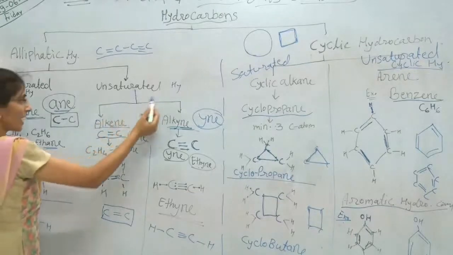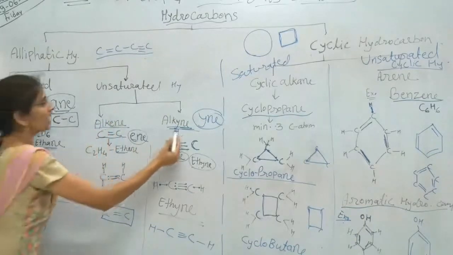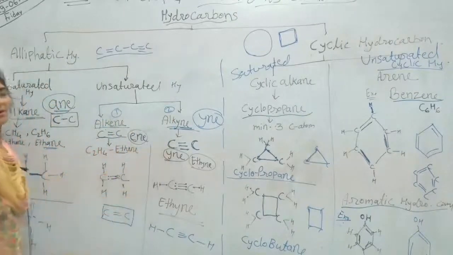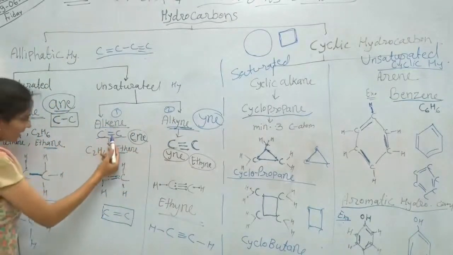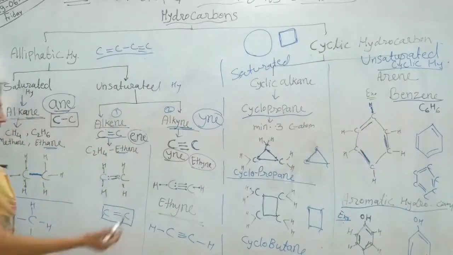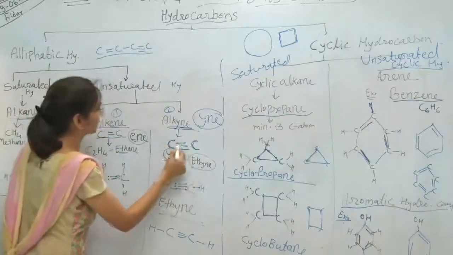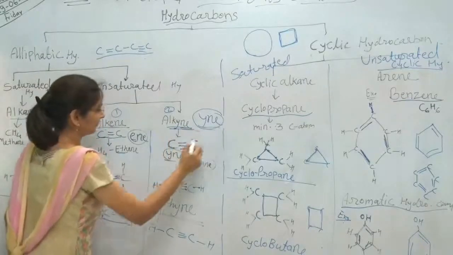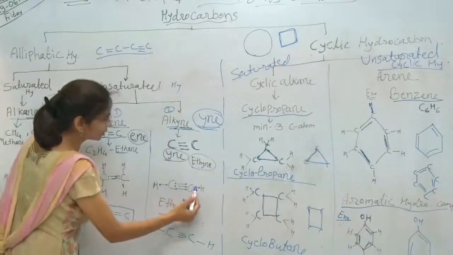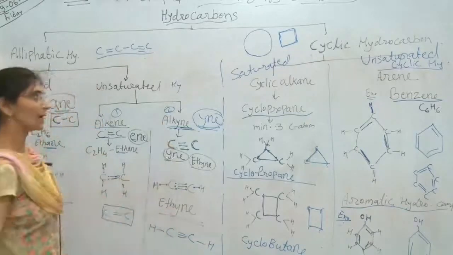Then under unsaturated hydrocarbon, alkene and alkyne, these 2 types of unsaturated hydrocarbon will come here. Under alkene, first will be ethene. The structure of ethene we have also discussed here. Again under alkyne, there is a carbon triple bond, and these 2 carbon atoms are attached with 2 hydrogen atoms. The structure also we have discussed here.